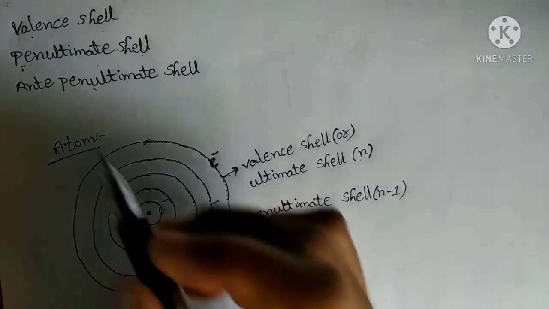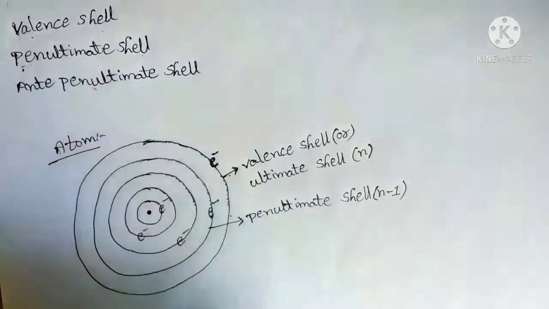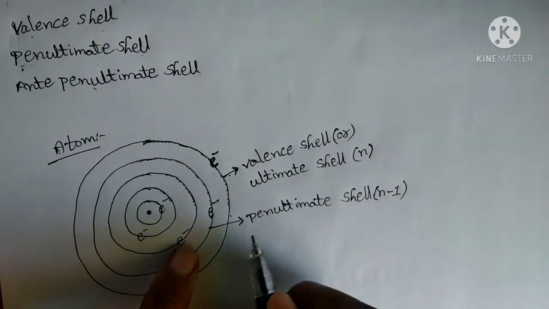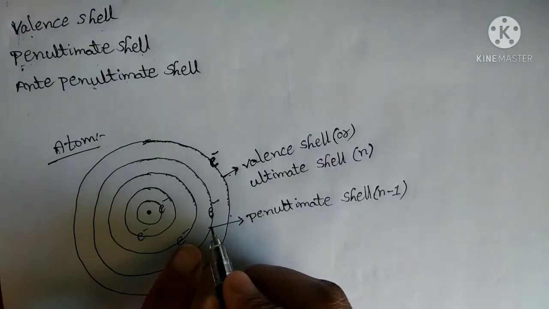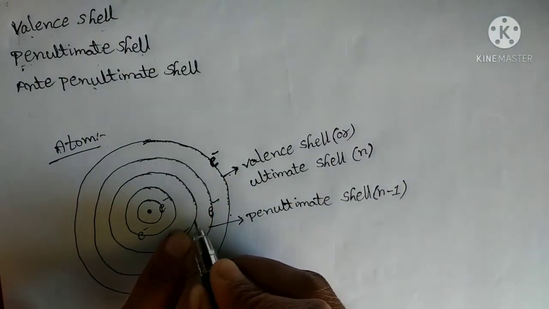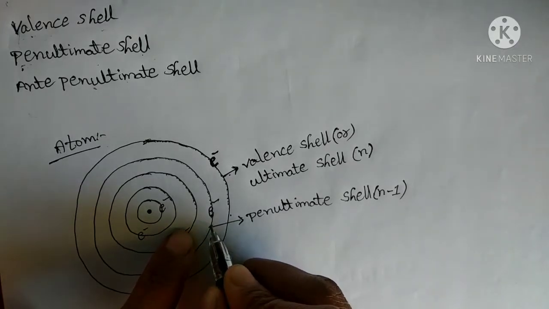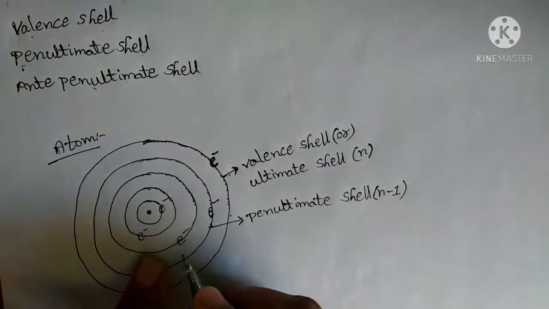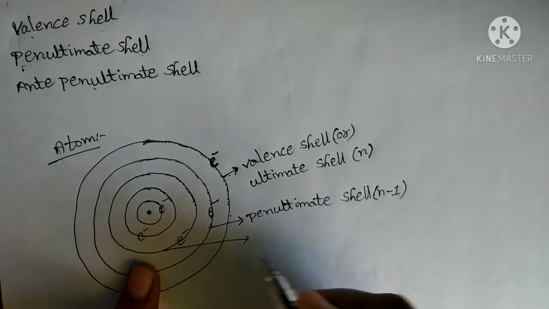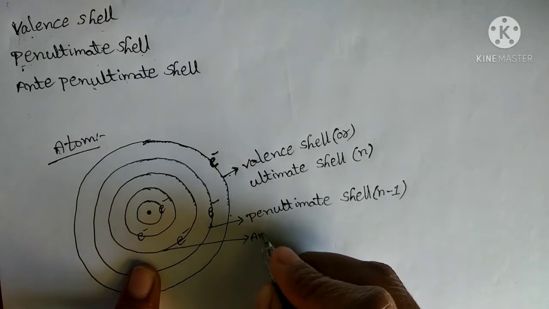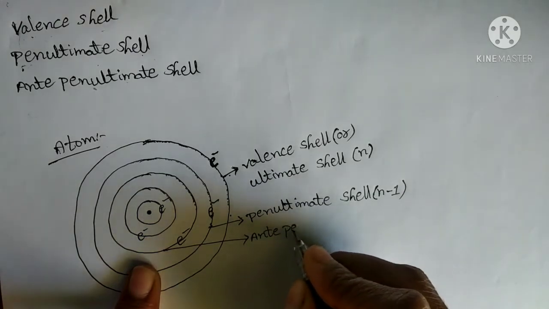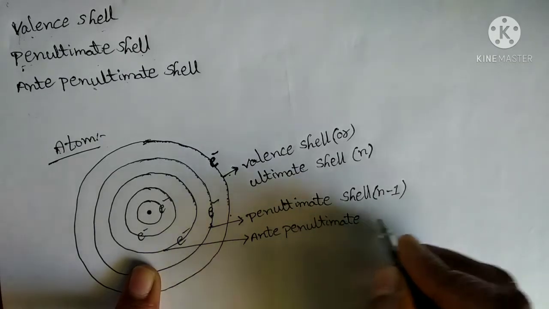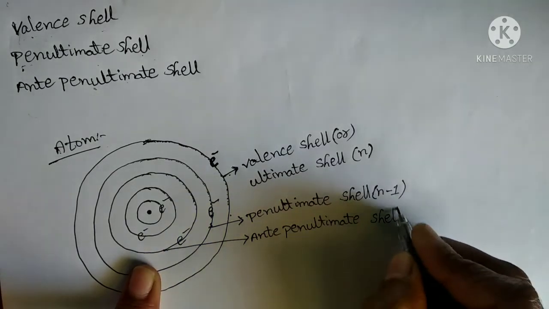Next, the third one is the anti-penultimate shell. What is meant by the anti-penultimate shell? The shell just before the penultimate shell. So this is the penultimate shell, and the one before it is the anti-penultimate shell.